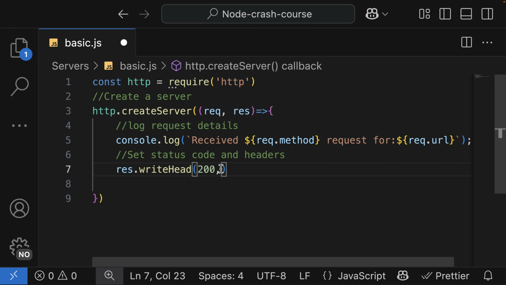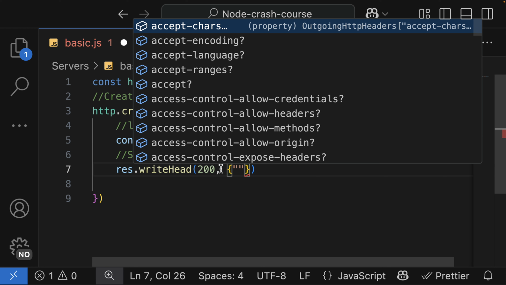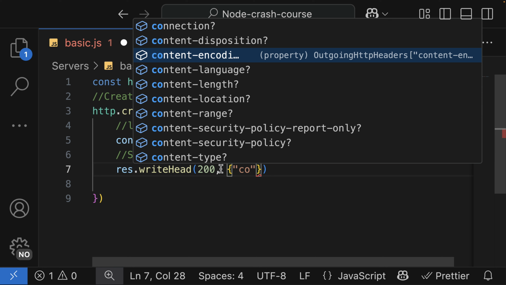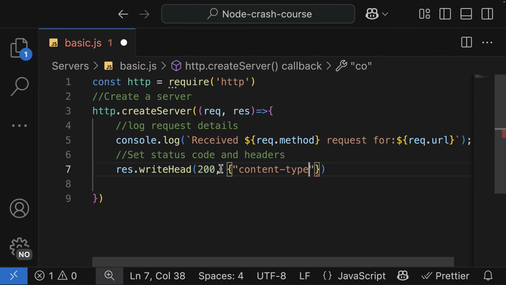The next step is I'm going to pass in what is called an object. And in here, I'm going to specify what is called the content type. The content type here is going to signal the browser the kind of information to send back to the user, either JSON or text or a file. Since this one is going to be a simple text, we're going to use text/plain.